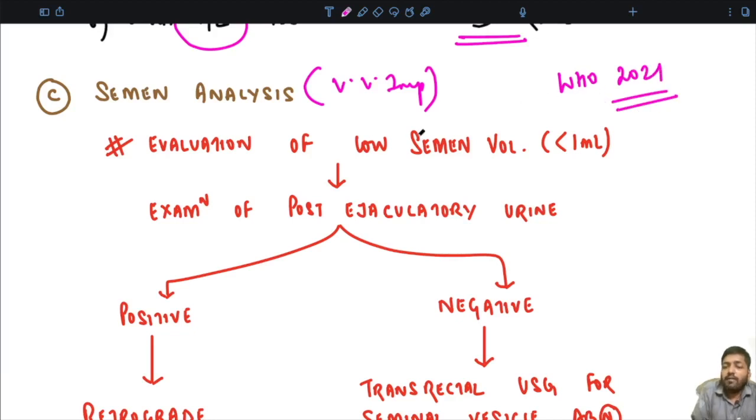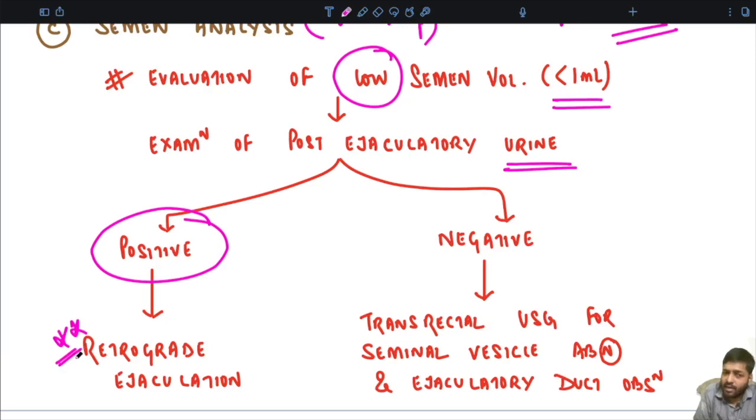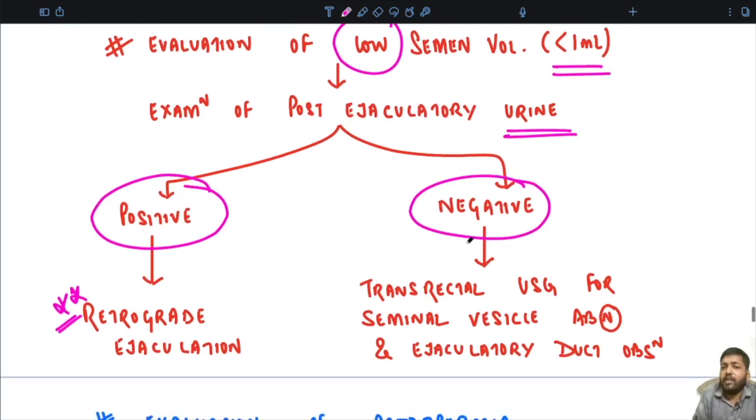Okay. So, evaluation. First of all, in the semen analysis, when the volume of semen is very low, less than 1 ml, you have to examine the post-ejaculatory urine. If the post-ejaculatory urine contains sperms, then the condition is that of retrograde ejaculation. Okay, the diagnosis is made. If the post-ejaculatory urine is negative for sperm, then you carry out further investigations like transrectal ultrasonography for any seminal vesicle abnormality or to rule out any ejaculatory duct obstruction.